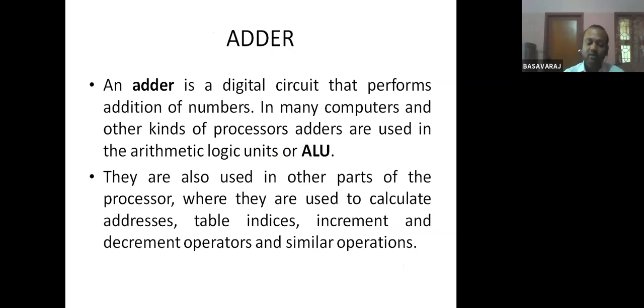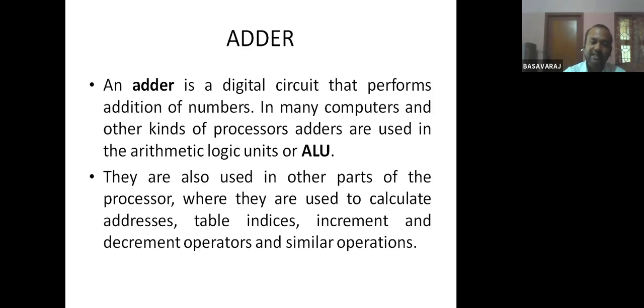A half adder will add 2 bits. And a full adder means it will add 3 bits. That's the difference between a full adder and a half adder. So bits means what? Either 0 or 1, in the digital or computer world. A byte means 8 bits. Whenever I say the word bit, it could be either 0 or 1. It's all about binary.